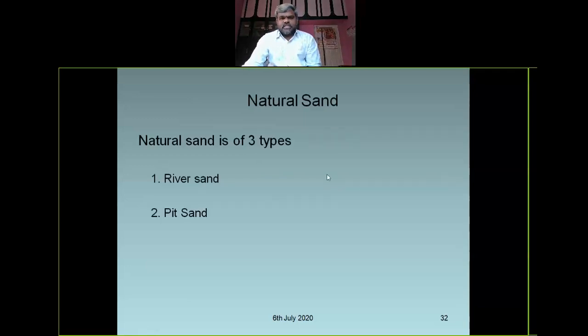See, natural sand is also of three types: river sand, pit sand, and sea sand. River sand is obtained from the river bank. Pit sand is obtained from small channels or field channels, like natural channels coming from the hills. And sea sand is very hot sand we get from the sea coast. Right. These are the three types of natural sands available.